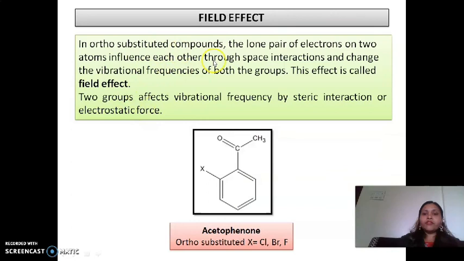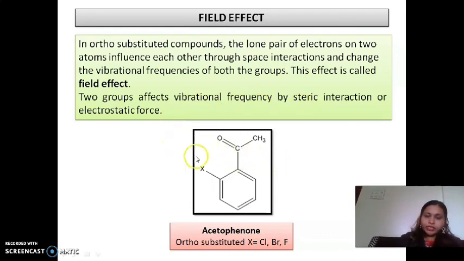Now the last effect is the field effect. Let's see what the field effect is. In an ortho-substituted compound, the lone pairs of electrons on the two atoms influence each other through space interaction and change the vibrational frequency of both groups. This effect is called the field effect. The two groups affect the vibration frequency by steric interaction or electrostatic force.